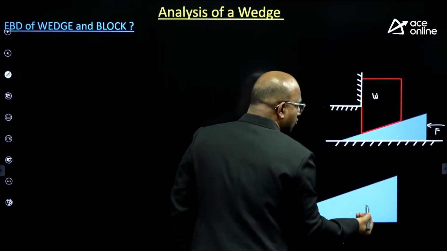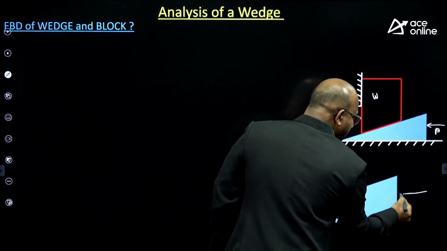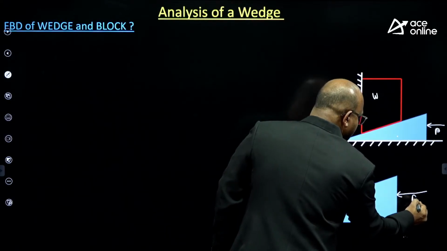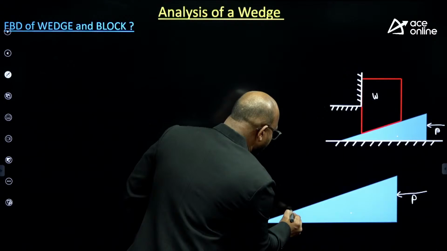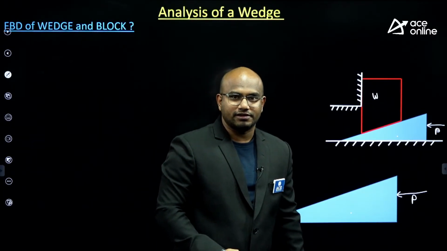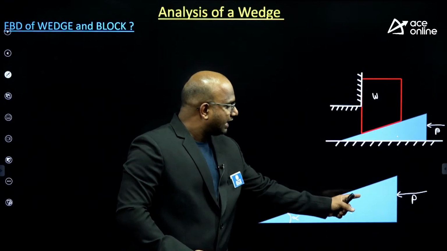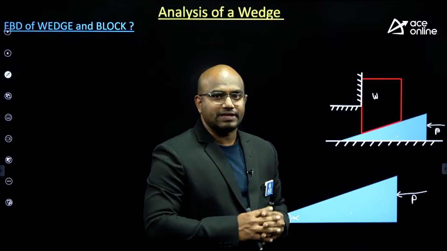Listen carefully, sir. Force F or force P, whatever it may be, assume you are applying the force P. This is the P, guys. Next, what is this angle? Wedge angle alpha, guys. Now observe carefully, sir. Is there any weight of the wedge? No. I'm telling one more time.